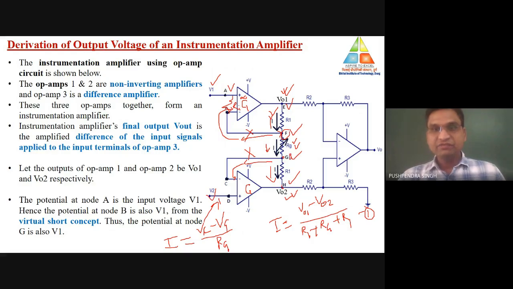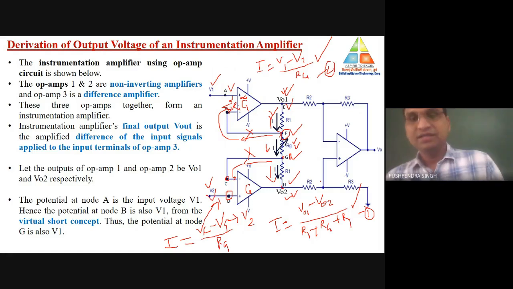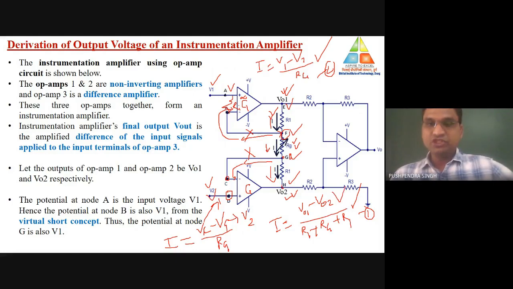Now what is Vg? Vg is indirectly connected to node C, and node C is virtually short circuited with node D, and node D is connected with the input voltage source V2. That means Vg is equal to V2. So I can be written as I equals V1 minus V2 divided by Rg. Here we have two relationships for the value of I: one is this one and the second one is this one. Now substitute the value of current from 1 into 2, and from there we may calculate the relationship for V01 and V02.